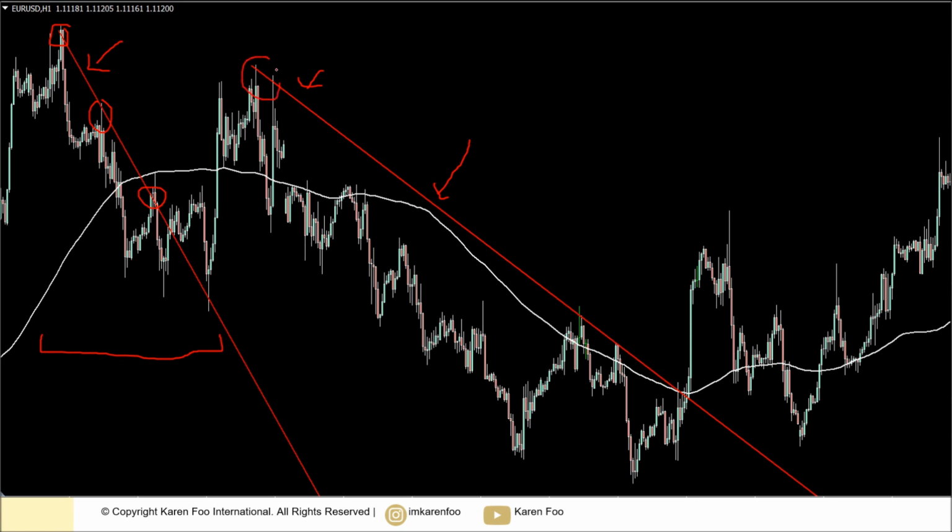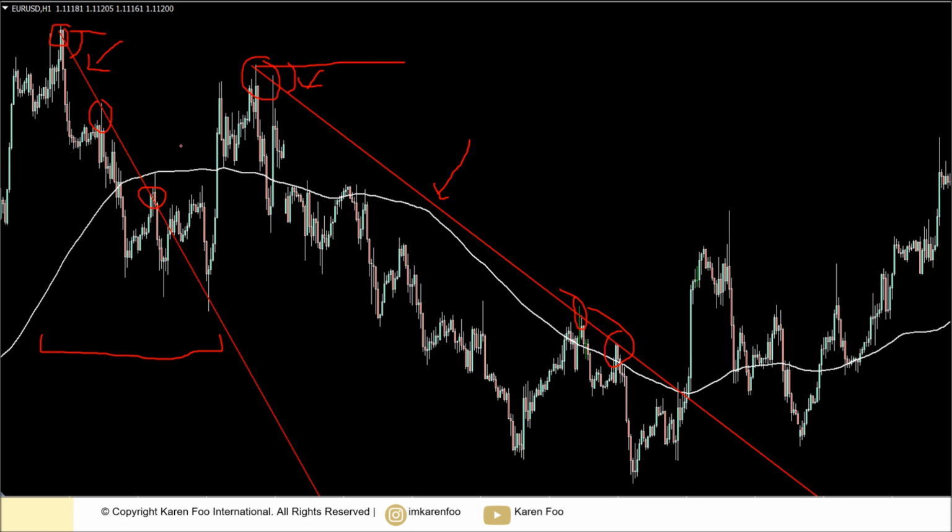It also has around the same amount of touch points. So which one do you think is stronger? Now if you think about this, the first one lasted shorter, second one lasted longer, and most importantly, for the first one, the angle is steeper as compared to the second trend line. So which one do you think is a stronger trend line? For sure, the second one.